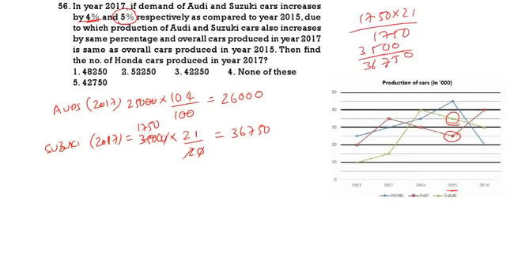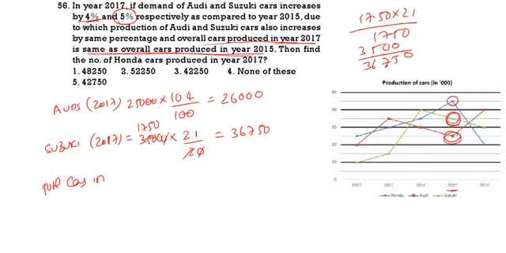Now, total cars in 15 and 17 is the same. Overall cars produced in 17 is same as 15. If you take 15, overall cars produced is, this is 25, this is 35, this is 45. 25 plus 35 plus 45 is equal to 105,000.